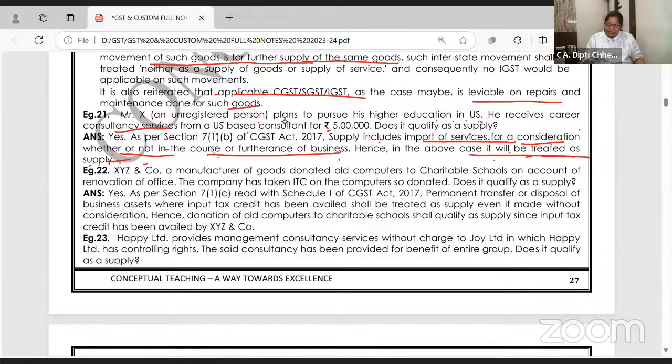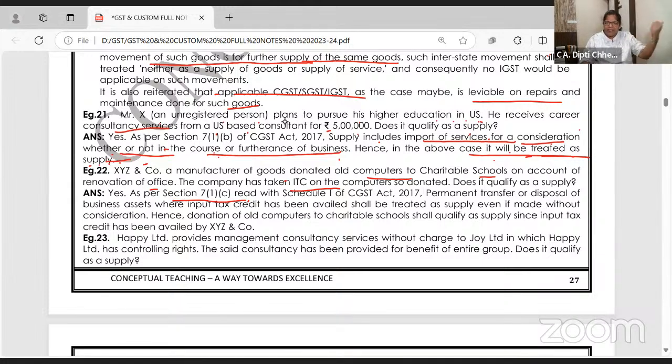XN company manufactured goods, donated old computers to a charitable school on account of renovation. Company has claimed ITC. First case in the 4 cases of deemed supply: permanent transfer of the asset to charitable school. No money is coming in, but when we purchased the computers, we claimed ITC. Is it liable for GST as deemed supply? Yes, as per section 7(1)(c).